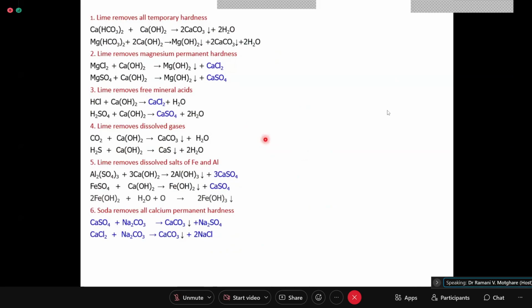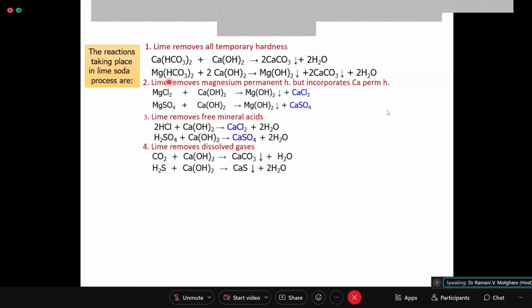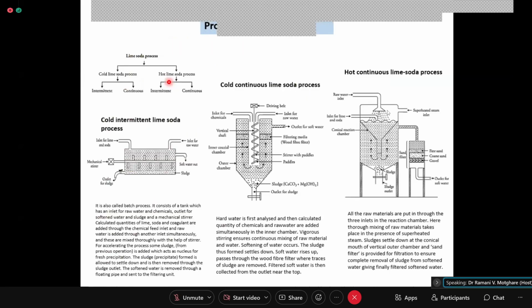Now, you should know that these are the reactions taking place in this particular lime soda process.